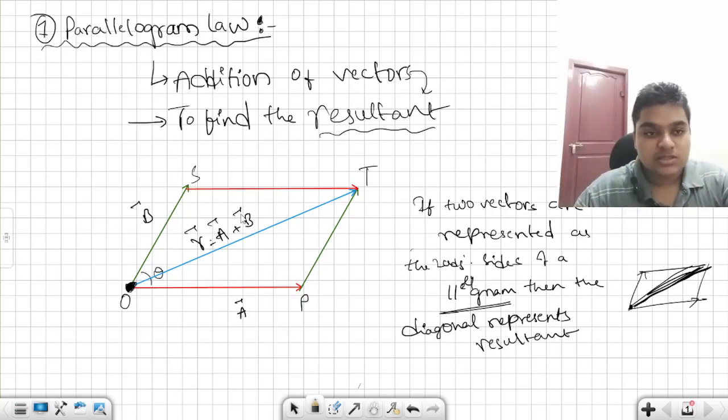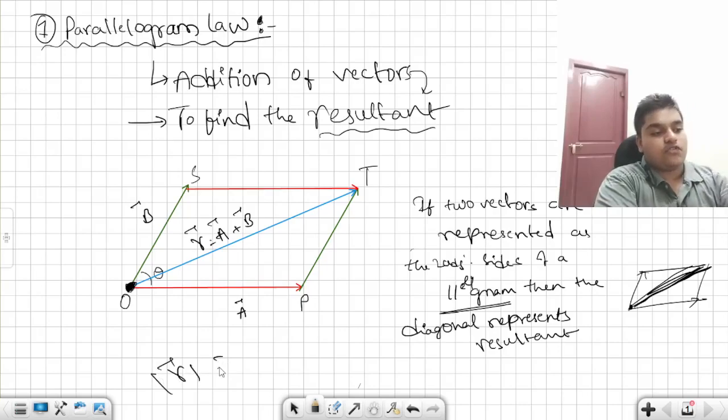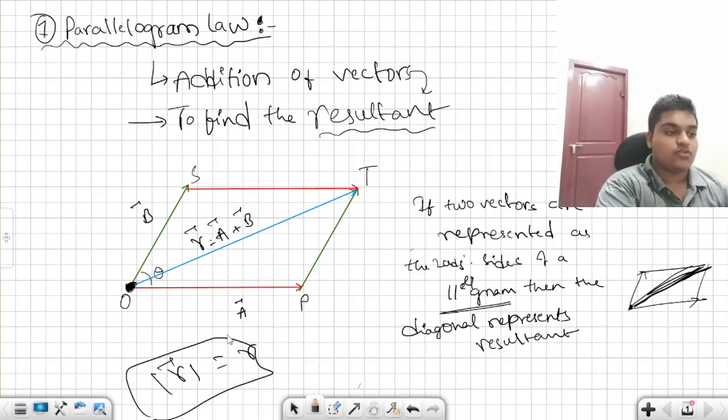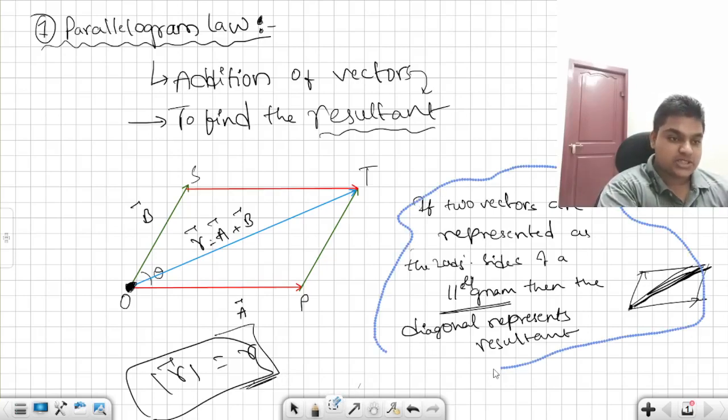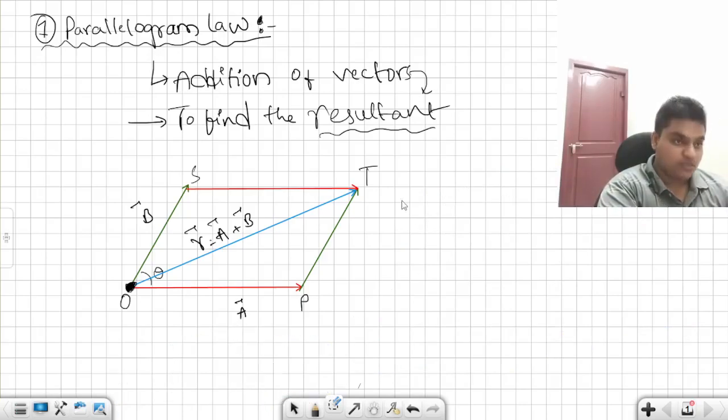Now the thing is, we are not interested in what this law says. We are not even interested in this R bar also, but we are interested in finding the magnitude of R bar, which is equal to R. How do we find it? That is our principal question now, the question which is put in front of us.